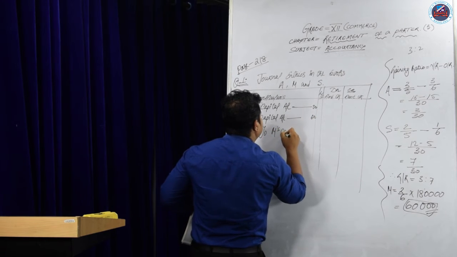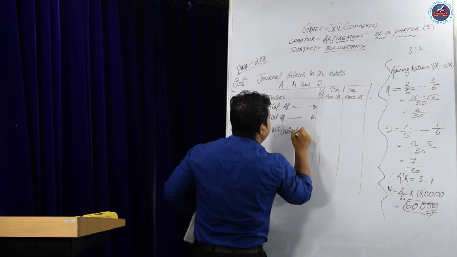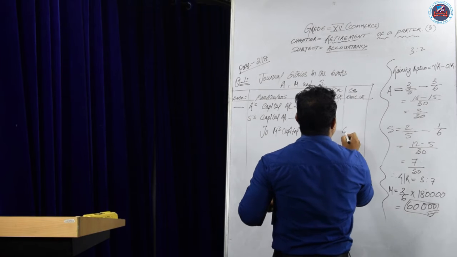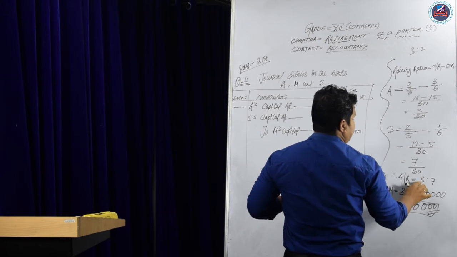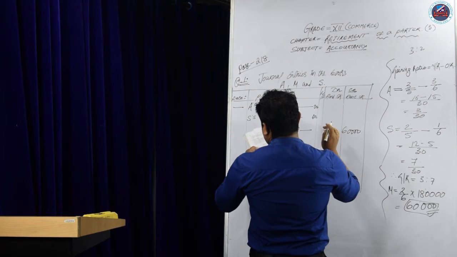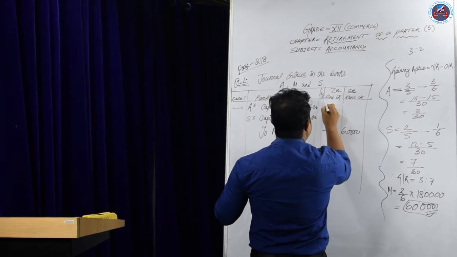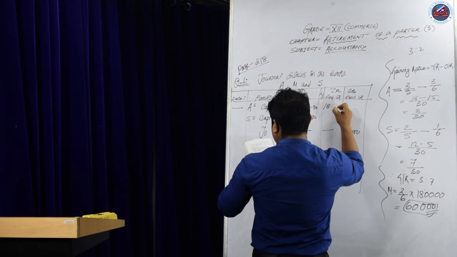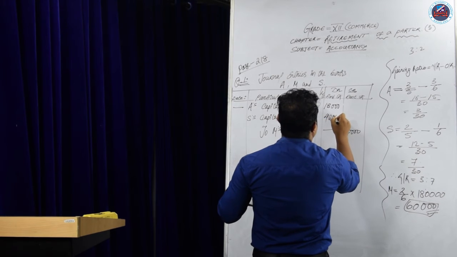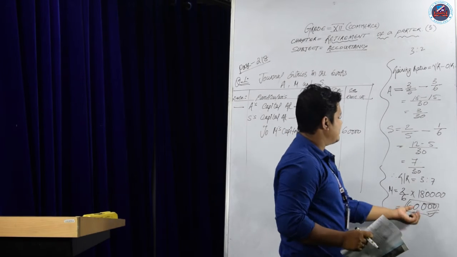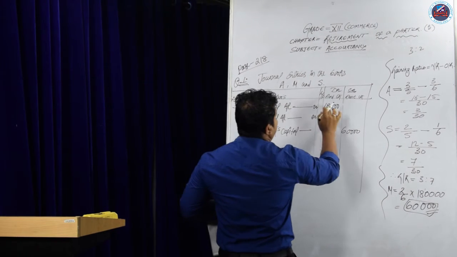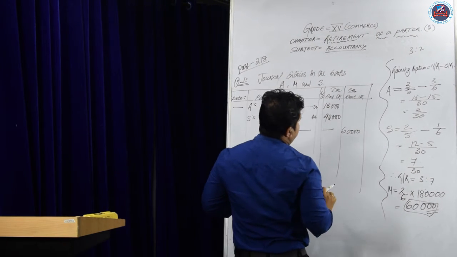To Manisha's capital account, that is M's capital account. How much? Manisha's share of goodwill, 60,000. So we'll put here 60,000 into 3:2, that is 10. That will be 18,000 and 42,000. If we divide 60,000 into 3 by 10 and 7 by 10, so S capital will be 18,000 and S capital will be 42,000.